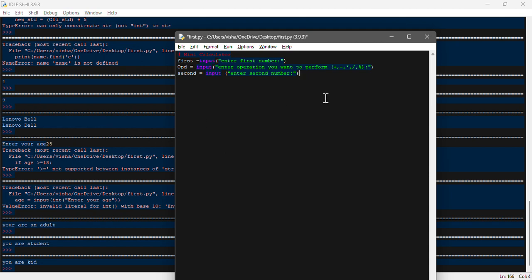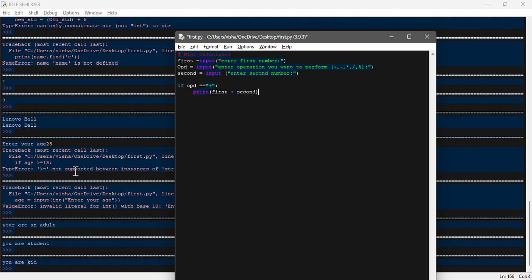Now we're going to mention the condition over here. If opt is equal to plus, then we're going to print function is equal to first plus second.